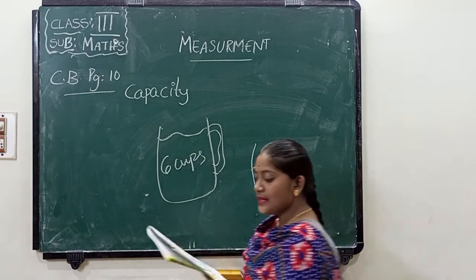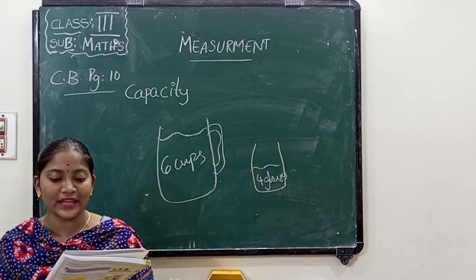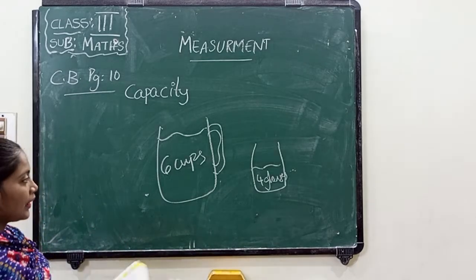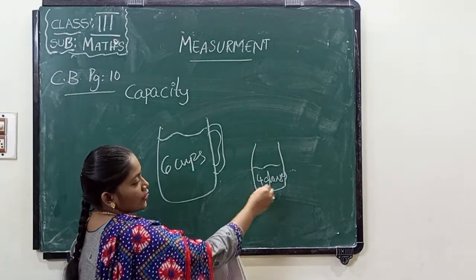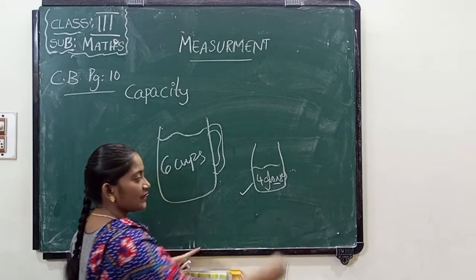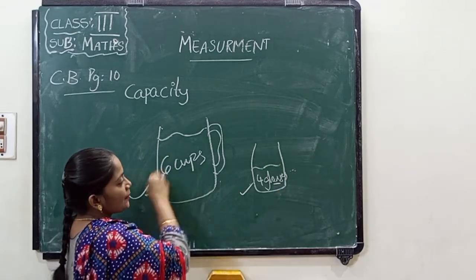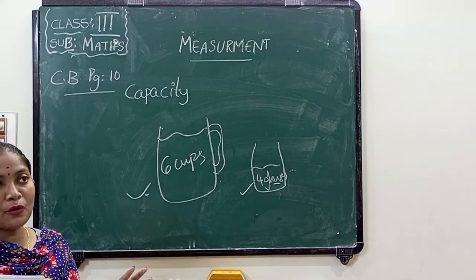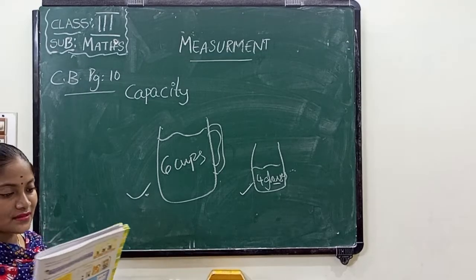So it can be said that a jug holds more milk than a glass, and a glass holds more milk than a cup. So big containers hold huge capacities.